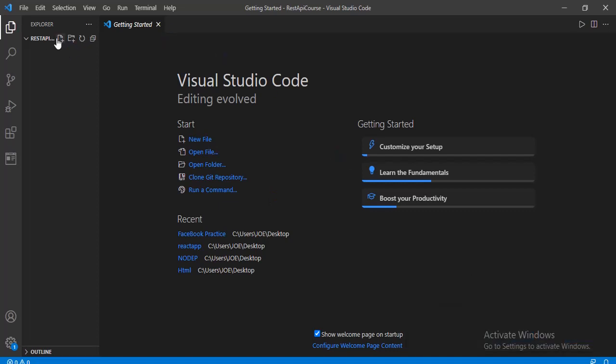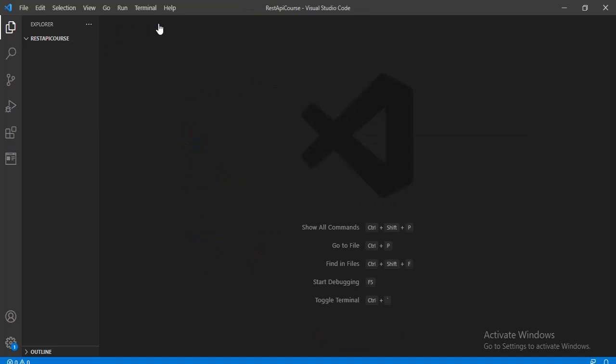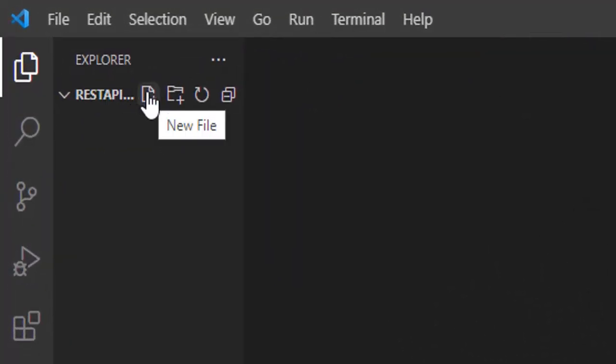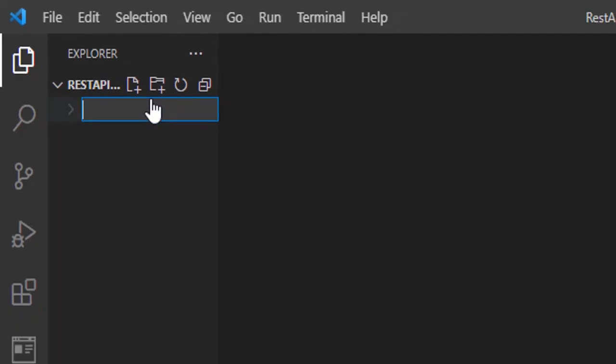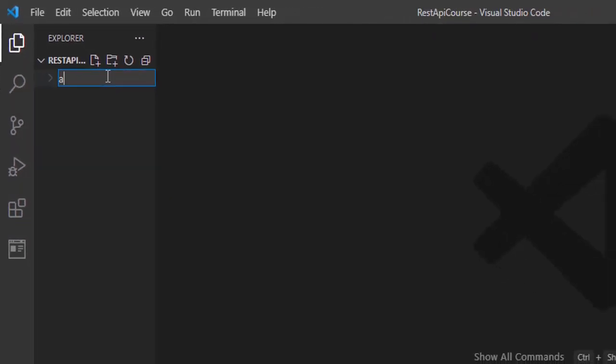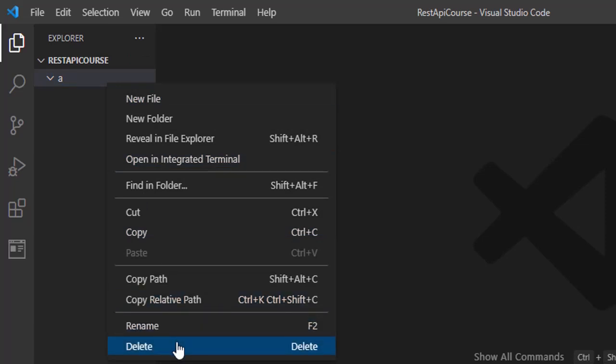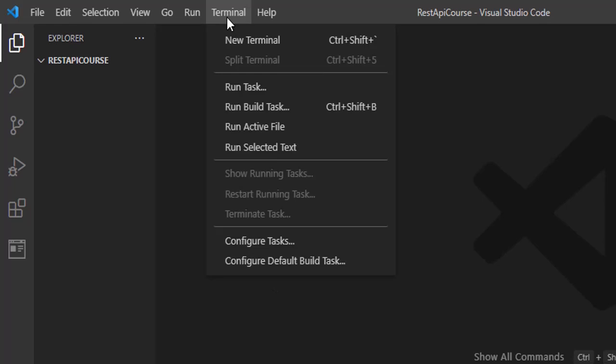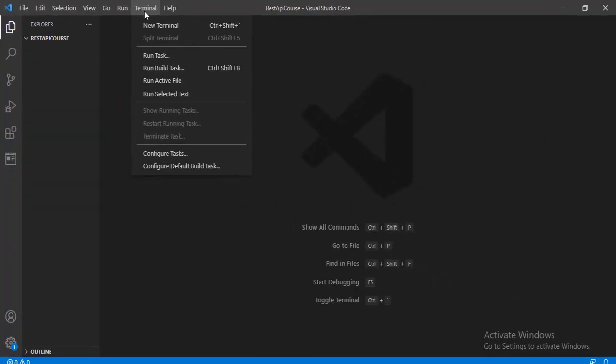Okay. So now we are in the folder, we're in the directory, you can see here. So this is the REST API course here. I can create a new file, I can do a lot of things here inside the folder. But for now, I think we're just going to leave it this way, because right now we have to start installing some packages, some Node.js tools. So let me get rid of this. Inside your REST API course folder, we open a new terminal.